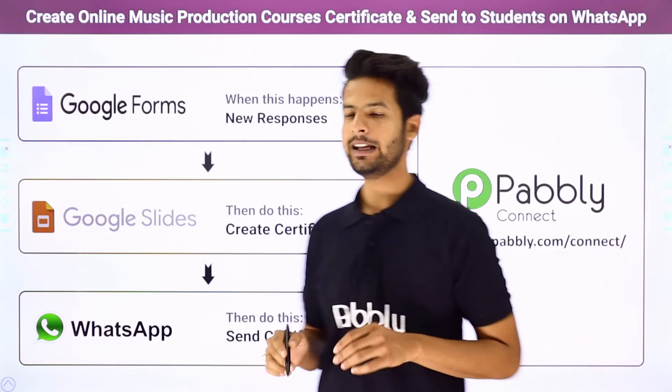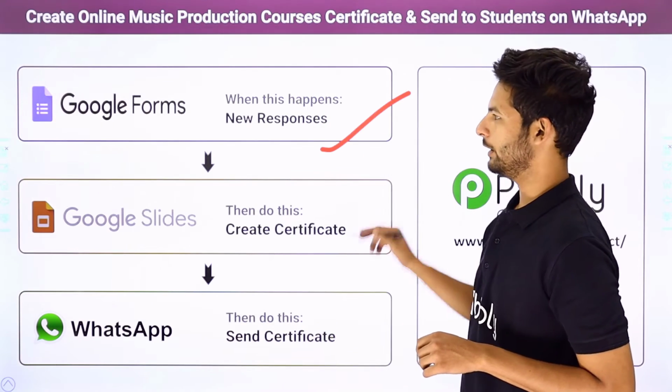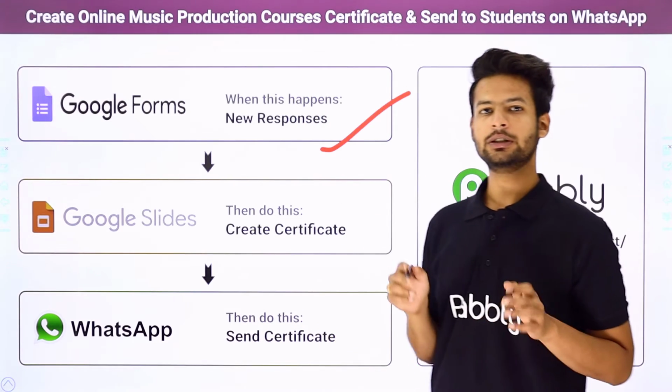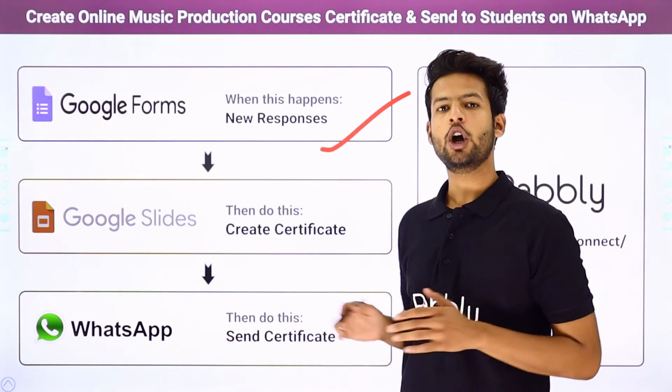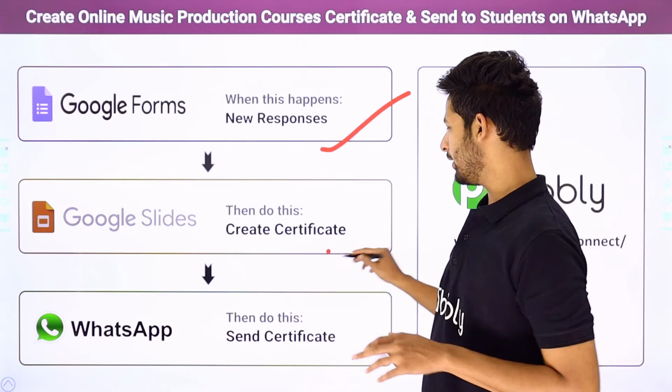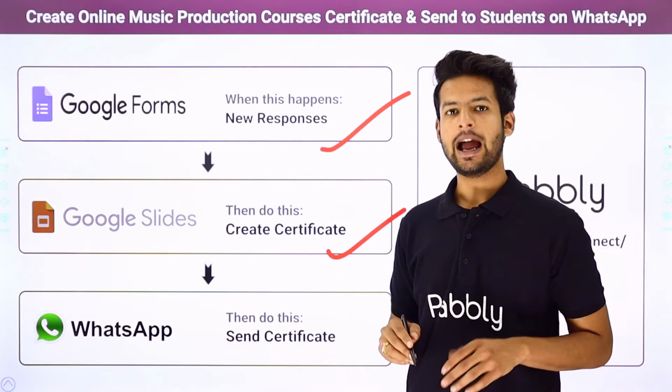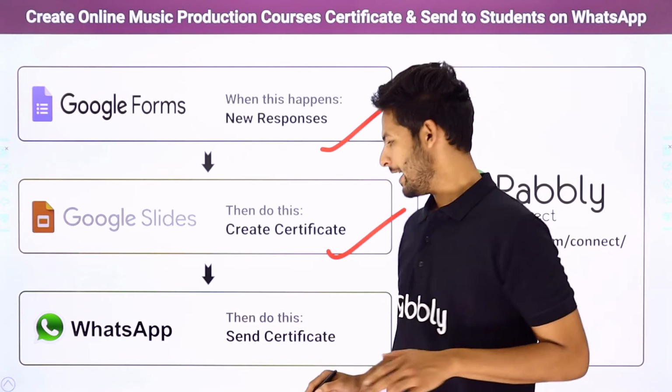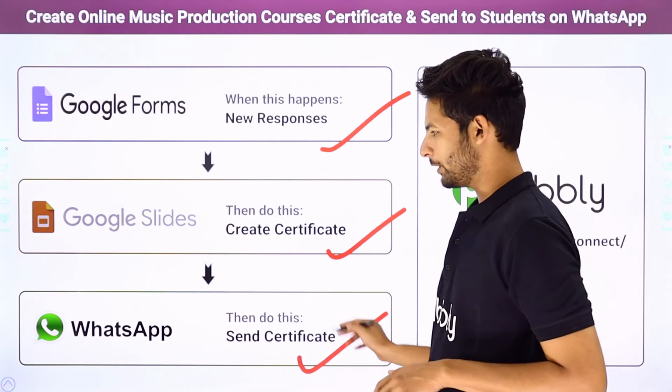You want something like, you have created a form for your students on Google Forms, okay? Now the students just have to fill this form. On successful form submission, automatically a certificate will be generated for that individual student, and then again automatically it will be sent to him on WhatsApp.